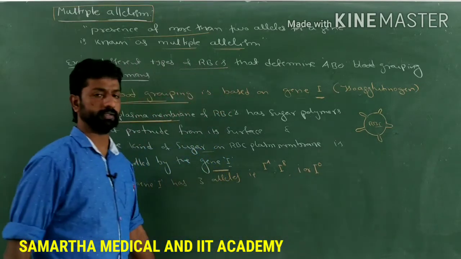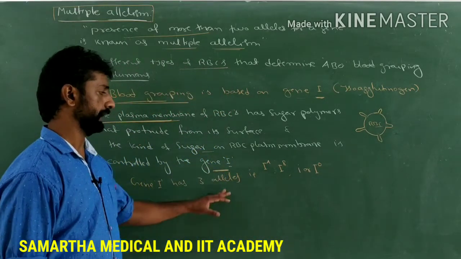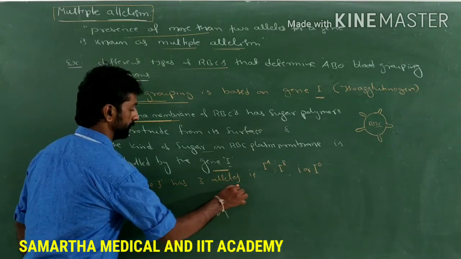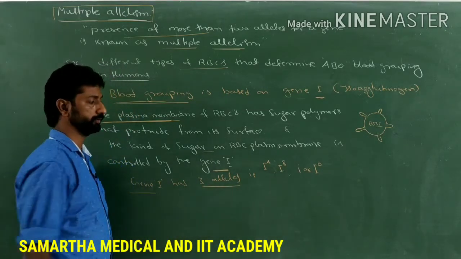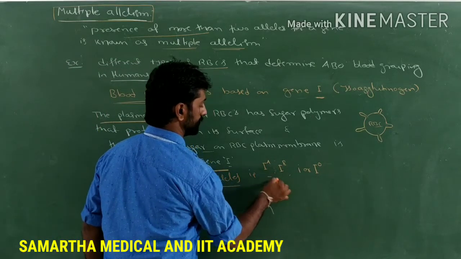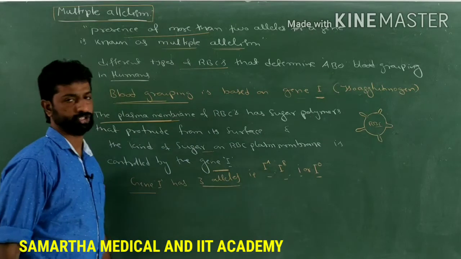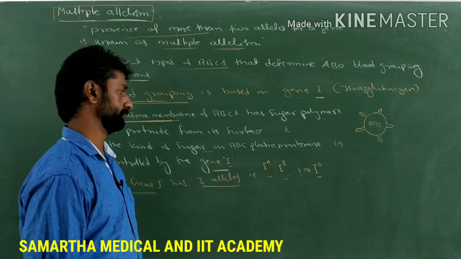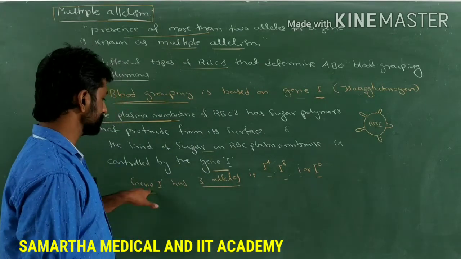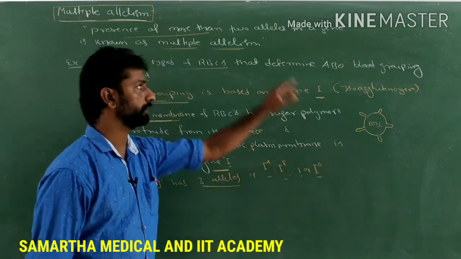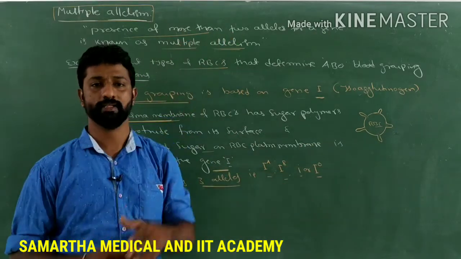So these are the three different alleles for the gene I. Gene I has three alleles: IA, IB, and then small i, or IO, or i naught. A single gene having more than two alleles is what is called multiple allelism.